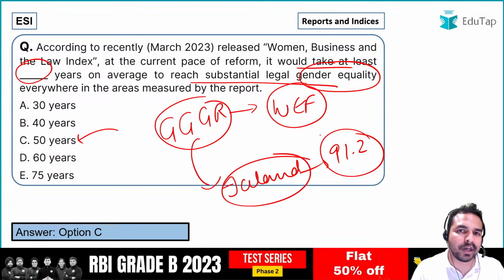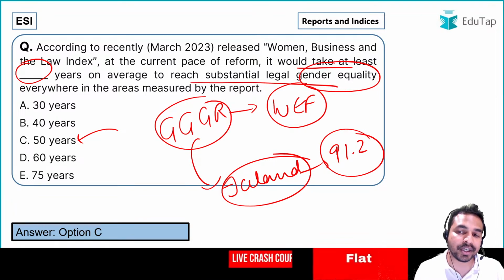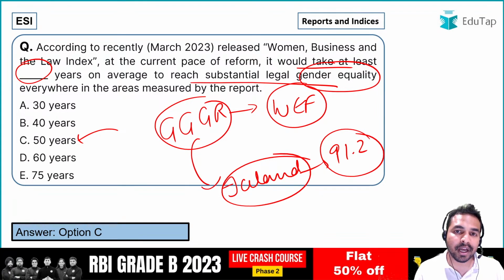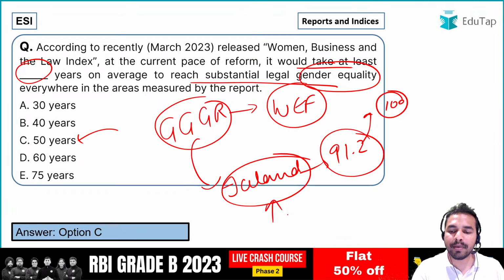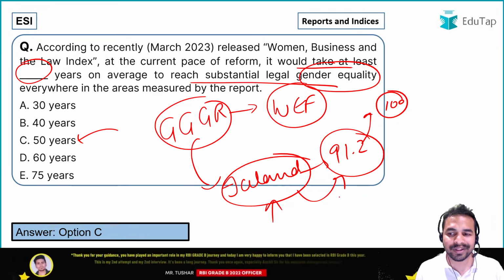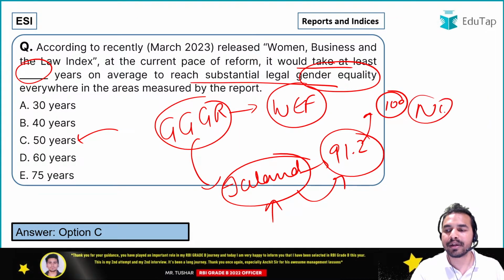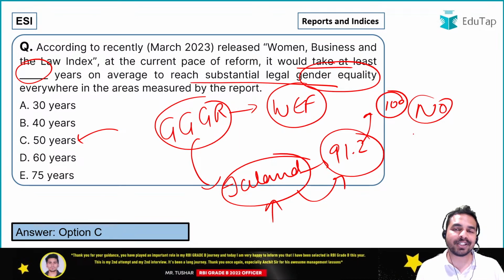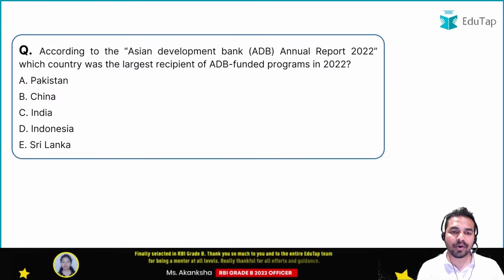And guys, when will a country achieve the 100% gender parity? Gender parity हम कब कहेंगे कि उसने अचीव की है? When its score will be 100. And if the top performer itself is having the score of 91.2, that means there is no country across the world which has achieved the gender parity, and that was the right answer in the exam. Okay, so guys, now let's move on to the next question.